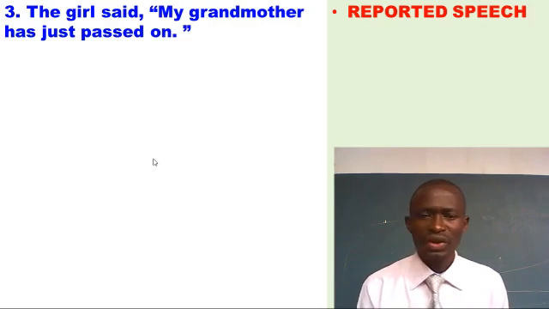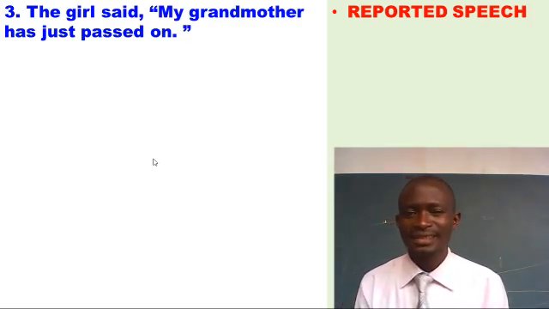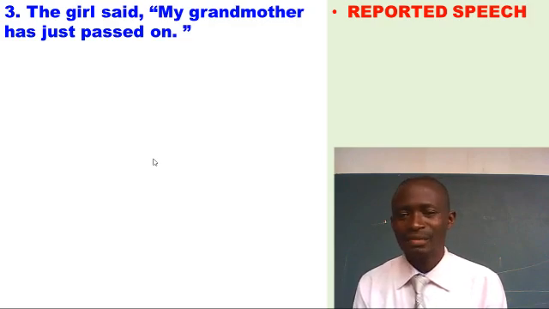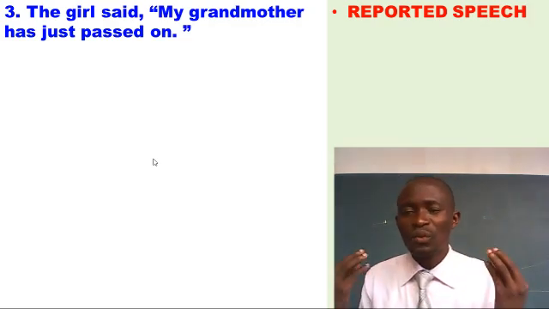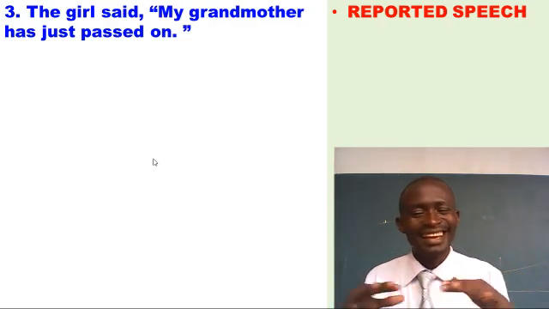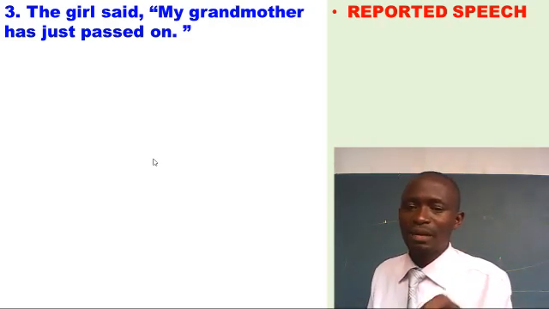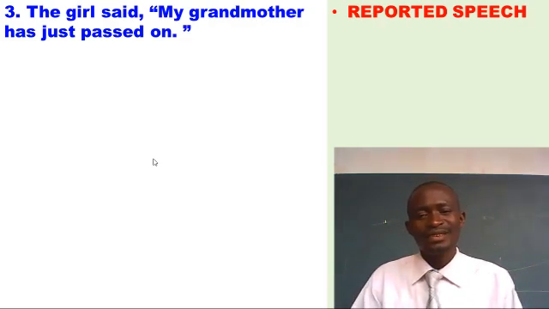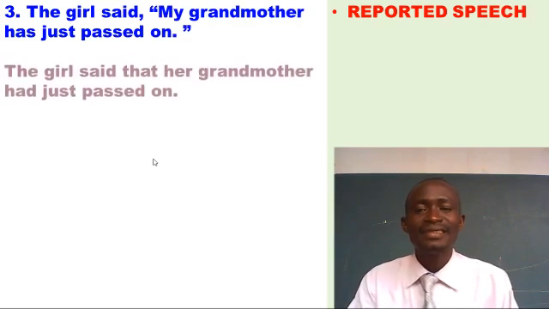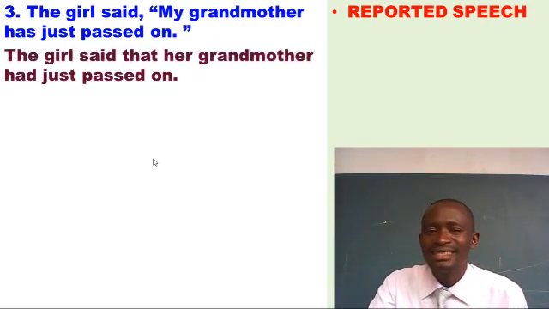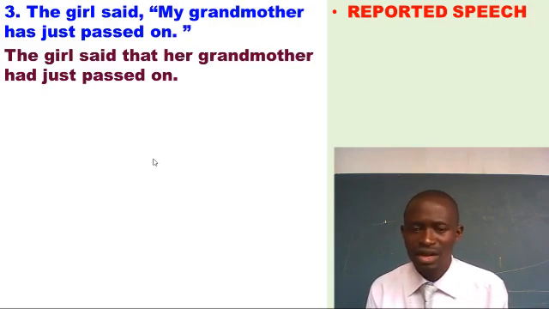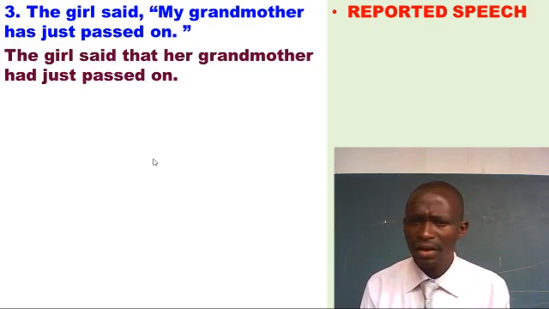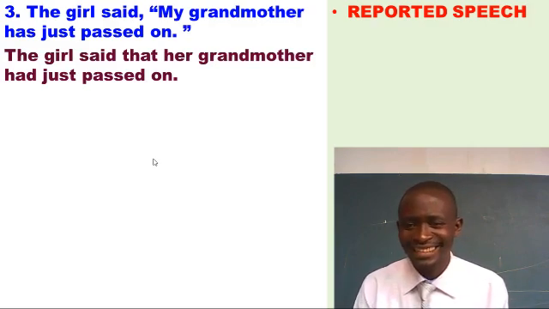My keen attention is on that which makes it present perfect. Has passed, has just passed on, have just eaten, have not eaten, I have worn the face mask. But our attention is present perfect. That must change to past perfect. Of course, the answer will be, the girl said that her grandmother had just passed on. As simple as that. Of course, it is a sad one. Let's try to be moody a little. The girl said that her grandmother had just passed on. Of course, I expect that out of you.